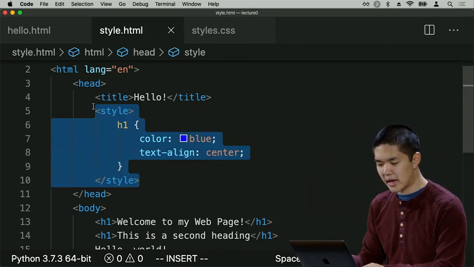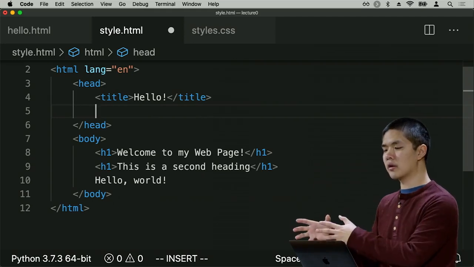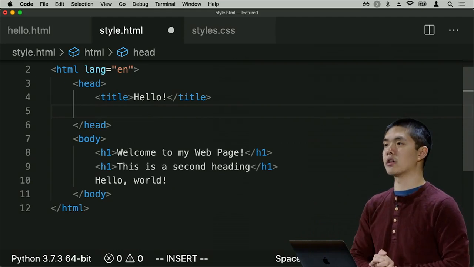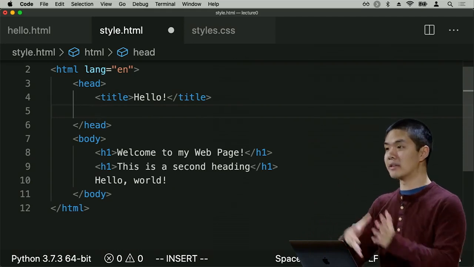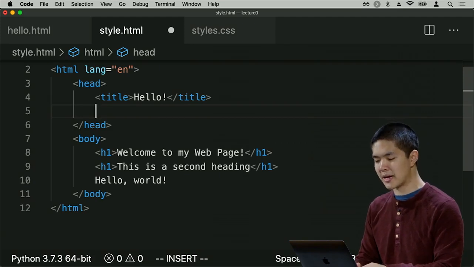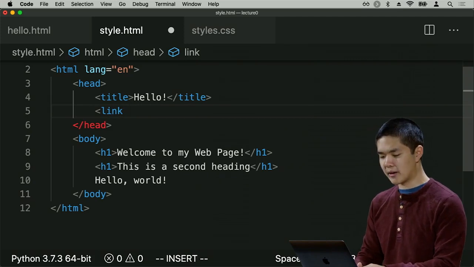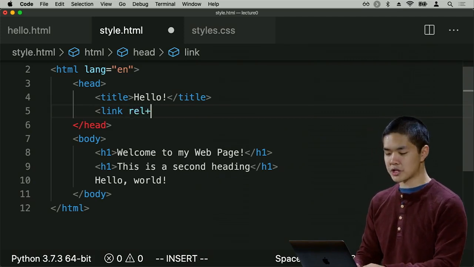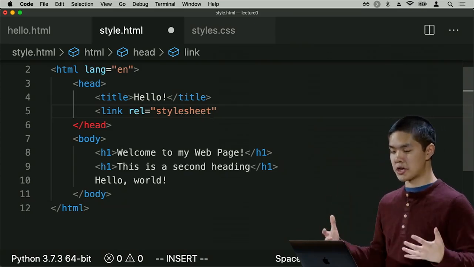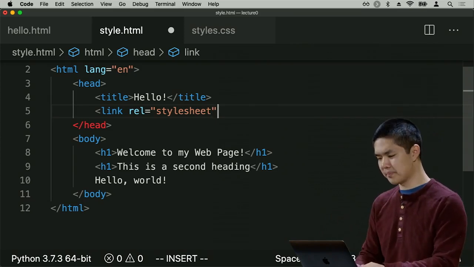Instead of this style element altogether, I can just link my CSS code in that CSS file called styles.css to this particular HTML page. And how do I link the styles.css file? Well, I can do so, again, in the head section of my web page using a link tag, where I can say the relationship is going to be a style sheet, meaning what I'm about to link is going to be a style sheet for this page. It's going to describe how I want the elements on this page to be styled.